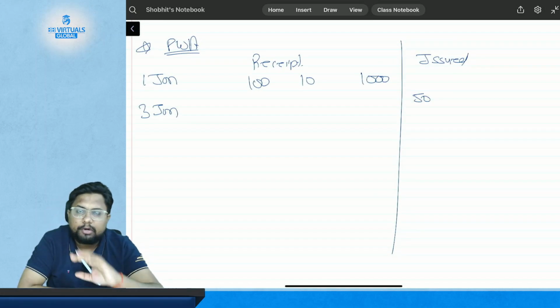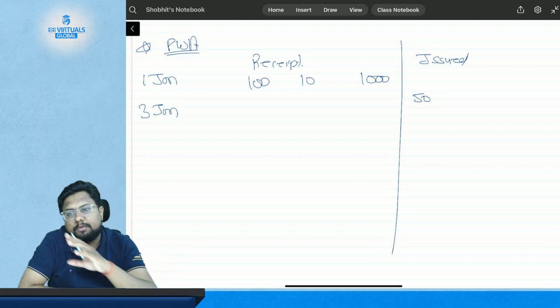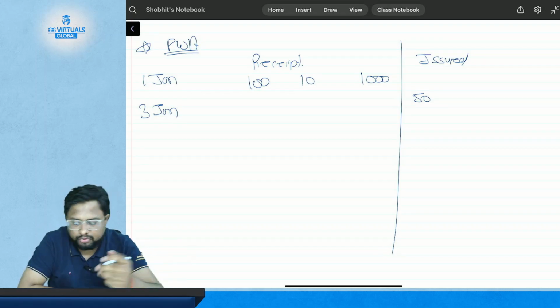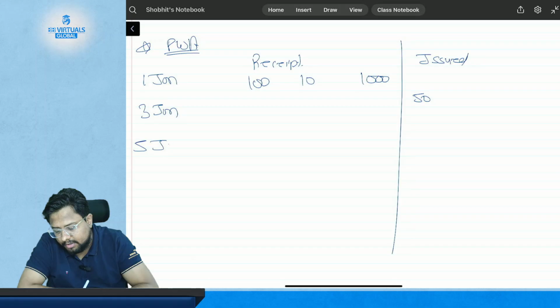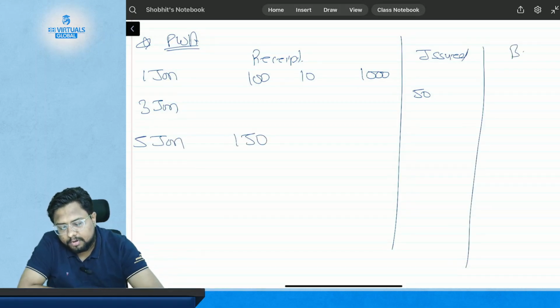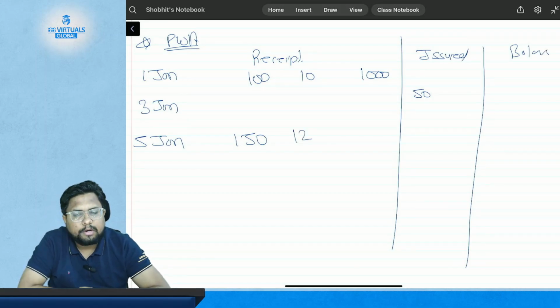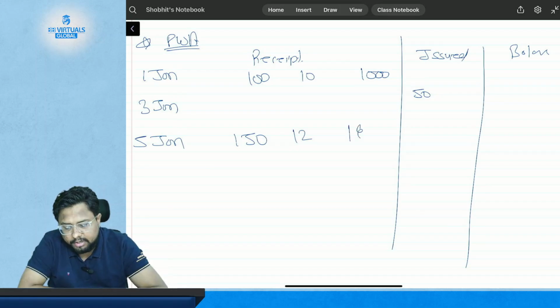Okay, so it will not talk about how much of the material was there. It has just issued. Then again on 5th of January you have purchased 150 kgs of material at a rate of 12 per kg. So this is $1800.